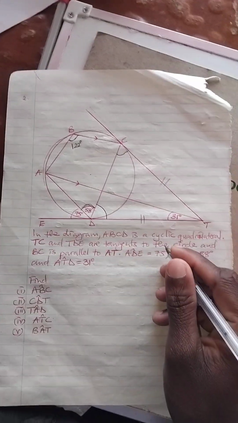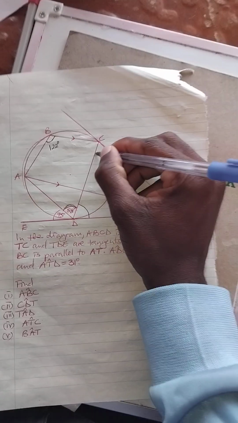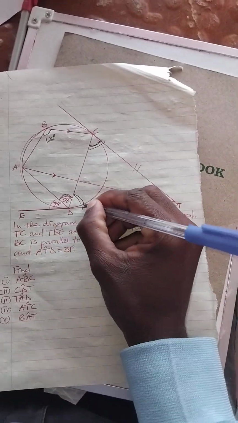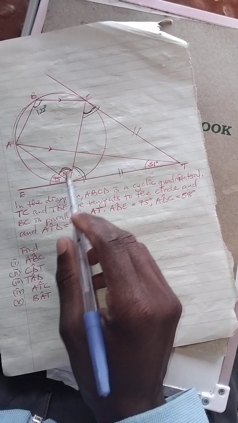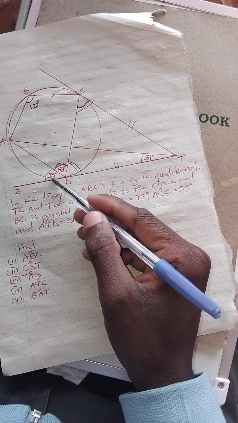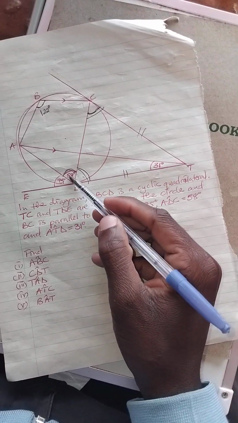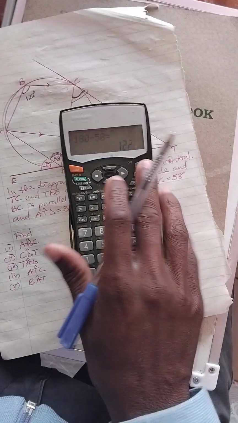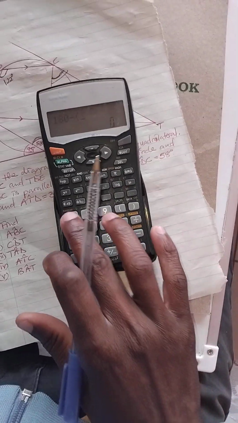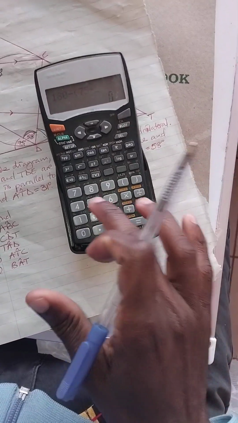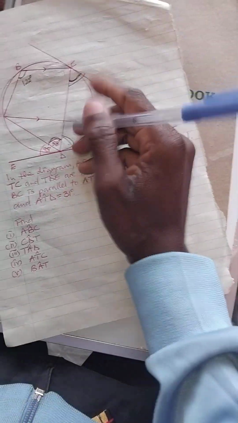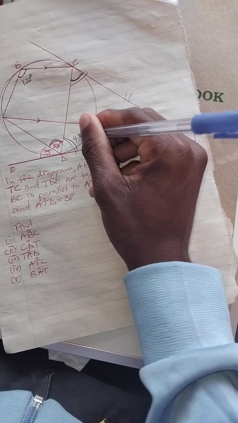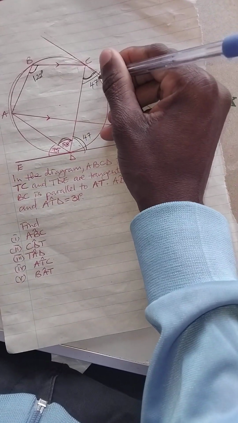Remember how to apply our theorems. So this angle is equal to this angle. First let's find this one because here we have values: we say 75 plus 58 minus 180, that is 180 minus open bracket 75 plus 58 close brackets, we get 47. So here 47.